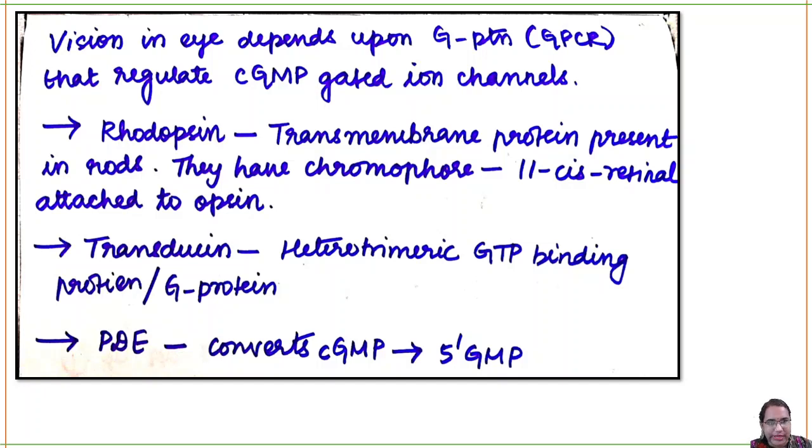This is the structure basically. Next is your transducin, that is GT. Now this is your G protein. Next is the phosphodiesterase enzyme. What is the function of PDE? We've already studied. It will convert cyclic GMP to 5-GMP.